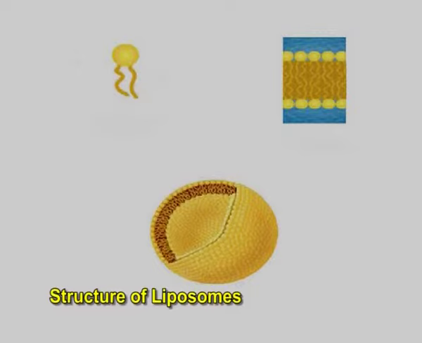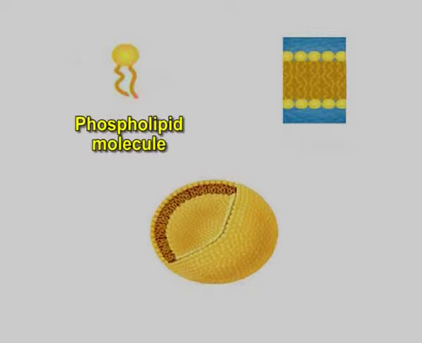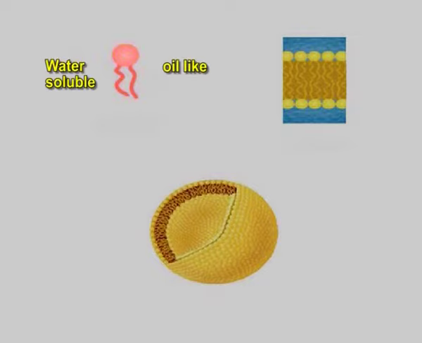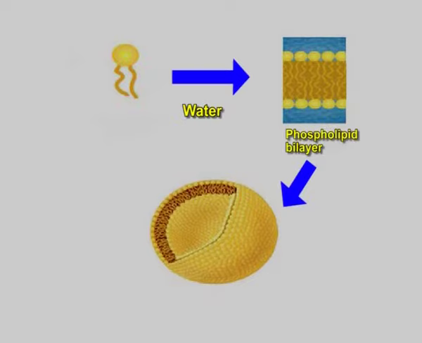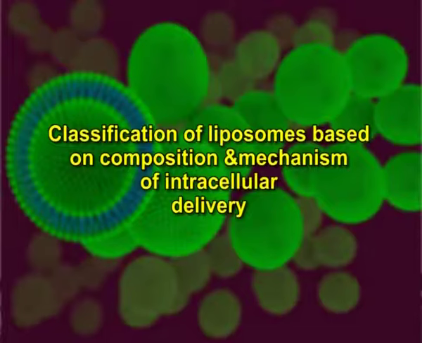The figure shows the structure of liposomes, in which we can clearly see that the phospholipid molecule has a water soluble end and an oil soluble or oil like end, in which we incorporate water and a phospholipid bilayer is produced, which forms liposome. Now comes classification of liposomes based on composition and mechanism of intracellular delivery.